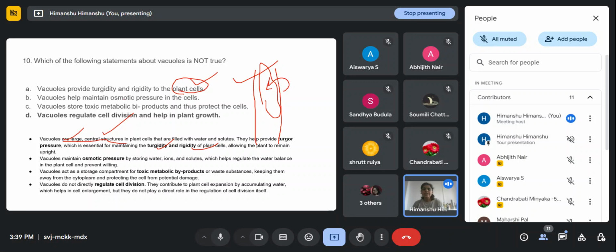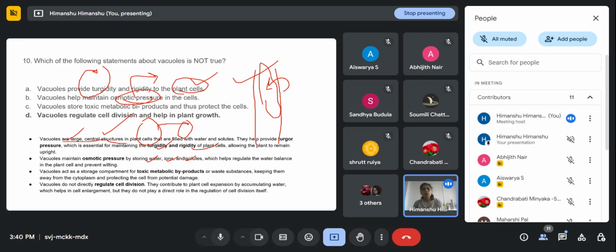Osmotic pressure, like what is this osmotic pressure? Osmotic pressure is the pressure created by the solute, right? And we know that the vacuoles contain water plus solute also, right? So vacuoles maintain the osmotic pressure by storing water, ions and solute, which regulate the water balance in the plant cell and prevent wilting, because we know that through the diffusion process, if there is very high water in one place and less in another, then it will move.